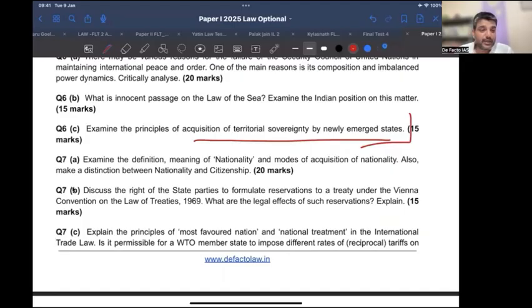दो थ्योरी हैं. Can anyone tell me the theory of nationality? ठीक है, modes of acquisition वही इंडिया वाले हैं, right. इसमें specifically married women का जो convention है वो mention करना हो. ठीक है, married women का convention. And also the distinction between nationality and citizenship, right. So nationality is something, citizenship is much more broader word than the nationality. ठीक है, yes, convention on, very good.